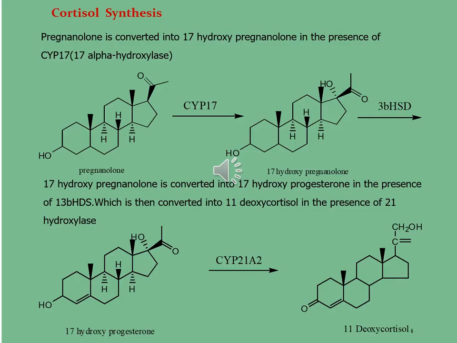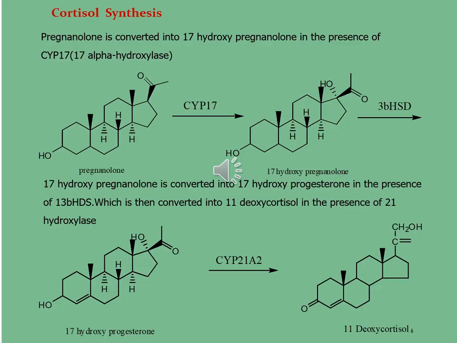In the next step, 17-hydroxypregnenolone is converted into 17-hydroxyprogesterone in the presence of the 3-beta HSD enzyme, which is then converted into deoxycortisol in the presence of 21 hydroxylase enzyme.